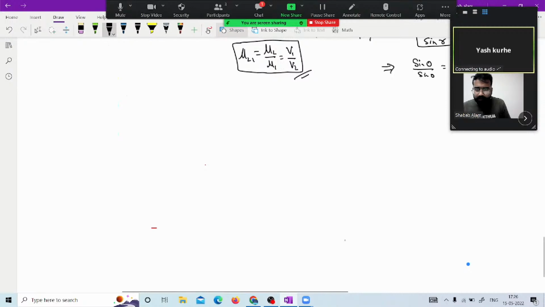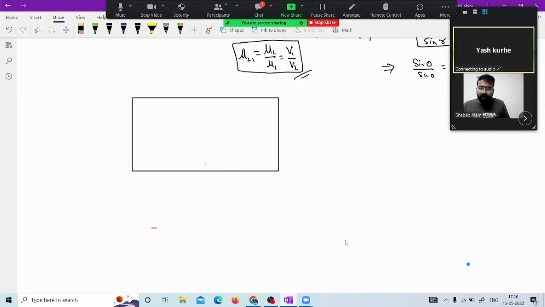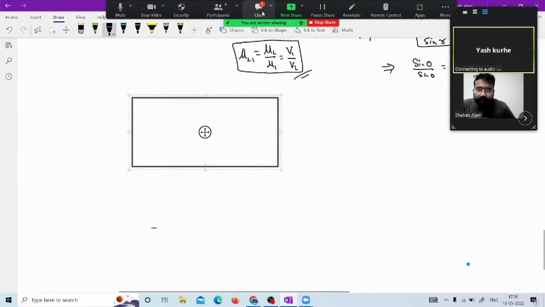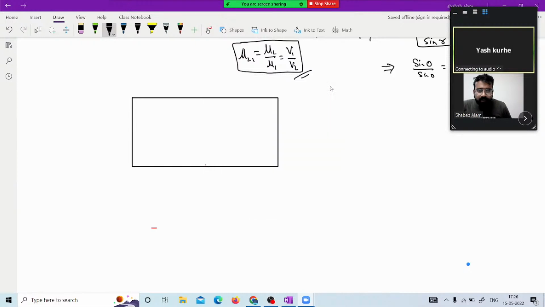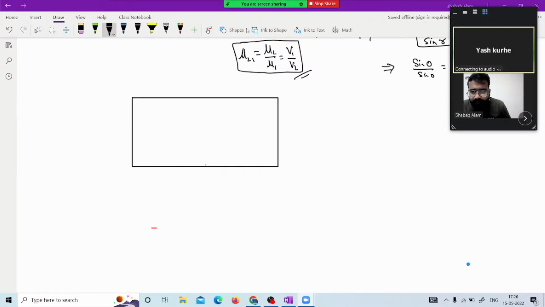Let us figure out what a glass slab is. A cuboidal shape of glass, from which the ray propagates, that is what the glass slab is. So we have the incident ray, and this incident ray is propagating from one medium, mu 1.